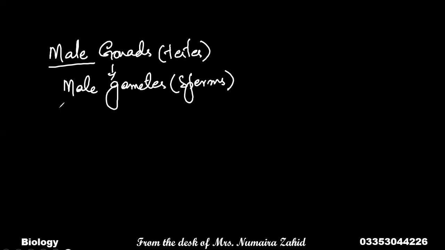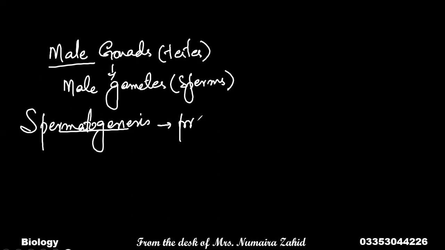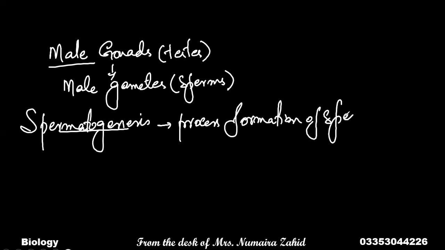Gametogenesis in males is called spermatogenesis. How can we define spermatogenesis? Spermatogenesis is the process during which formation of sperms takes place. It is the process of formation of sperms. Sperms are haploid male gametes.